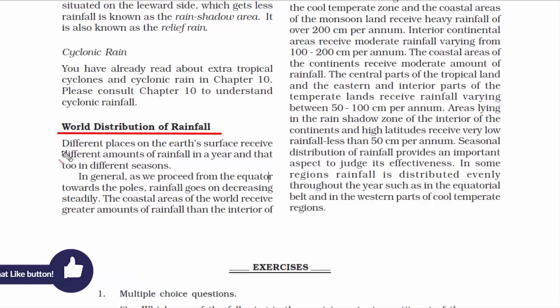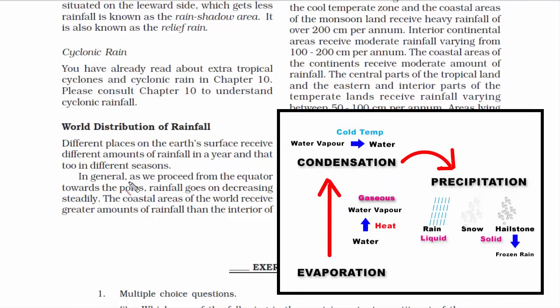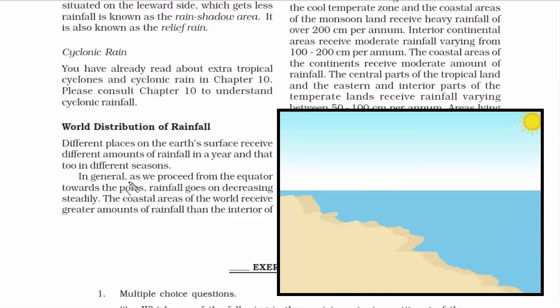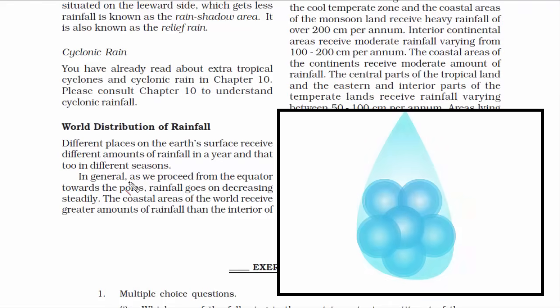Alright, the first one is: different places on Earth's surface receive different amounts of rainfall in a year, and that too in different seasons. The best possible reason for this statement is that we all know rain is a byproduct of condensation, and condensation occurs if there is evaporation. For evaporation to occur, the sun's energy is required, so that it can warm the Earth's surface, and that's how warm air will rise, which will further go on to condense and form cloud, and ultimately lead to rainfall.